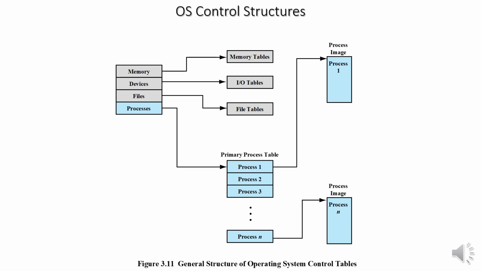The OS maintains process tables to manage processes. It has one entry for each process and a pointer to a process image. The process image contains the collection of the program, data, stack, and attributes. The OS also maintains I/O and file tables. I/O tables are used by the operating system to manage I/O devices, their status, and location. File tables store information about the existence of files and their location in secondary memory, current status, and other attributes.